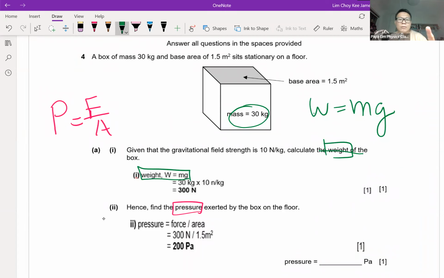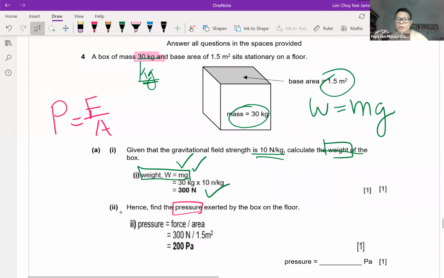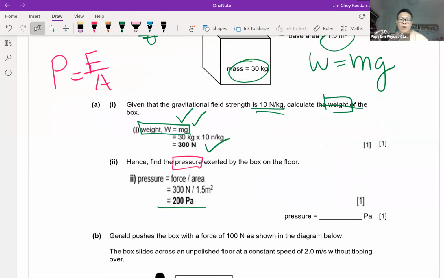First thing, the booby traps I always tell students to look out for: whenever I look at mass, always make sure it is in kg. Always have the habit to make sure it's in kg. If it's in kg, you're done. Put in the formula, g is 10 Newton per kg, which is the gravitational field strength, and you get the answer 300 Newton straight away. And what is the area? Area is 1.5 meters squared, given in the question. You divide, you get the pressure exerted by the box on the floor.